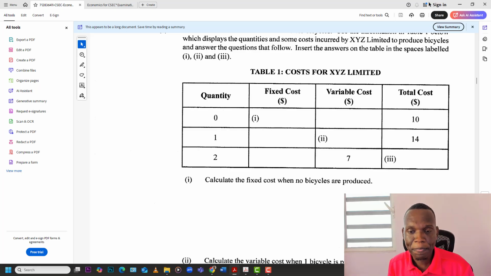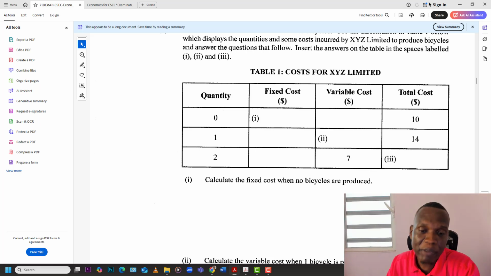Your fixed cost is the cost you must pay whether you produce one item or none at all. You must pay your fixed cost. Like for example, if you're in a building that doesn't belong to you and you're paying rent, whether you produce 1 unit or 0 or 500 units, you must pay your rent still. It's not like the landlord is going to say, okay, you haven't produced anything this month, you don't have to pay me the rent this month. You must pay the rent still. And so your fixed cost is always there. So fixed cost plus variable cost equals total cost. But they only give us total cost. So naturally there's no variable cost because you produce nothing, but you always have your fixed cost, which is $10. So that's the answer for that one.